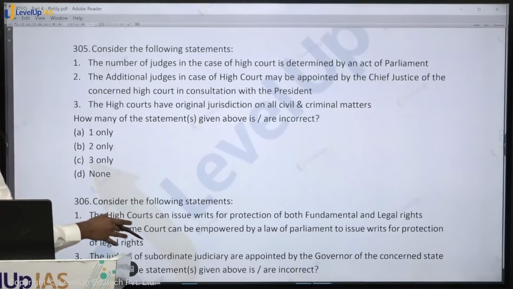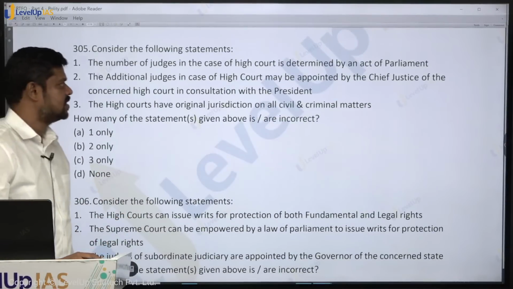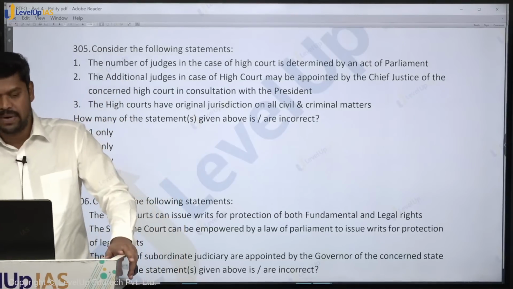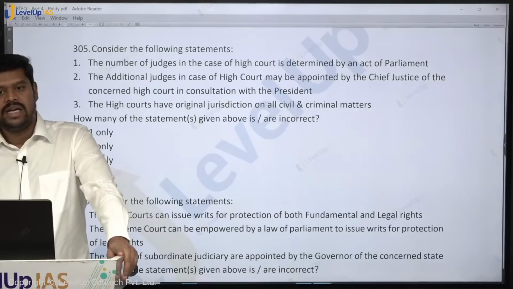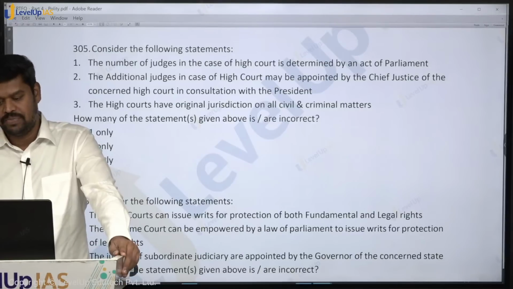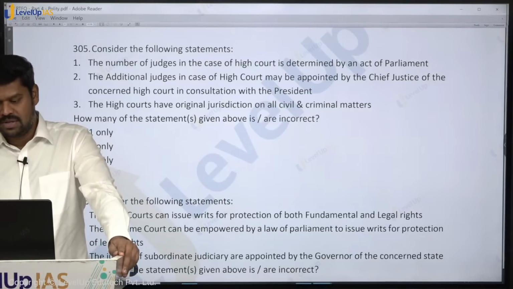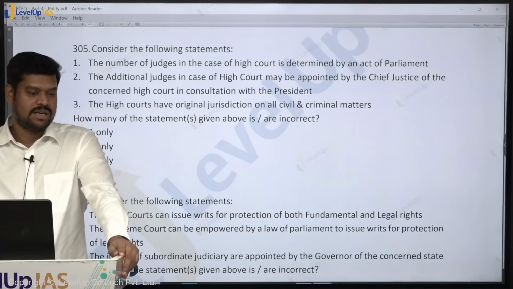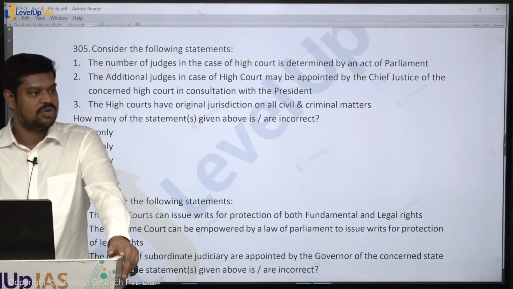Consider the following statements. The number of judges in case of the High Court is determined by an act of Parliament. Is the Parliament will determine the number of judges? In case of Supreme Court, it is determined by the Parliament. In case of High Court, it is determined by a presidential order. So, these are all the areas you should be very clear. Sometimes we are carried away, we see that whatever is for the union, we consider to the state. Whatever for the Supreme Court, we consider to be the High Court. No.